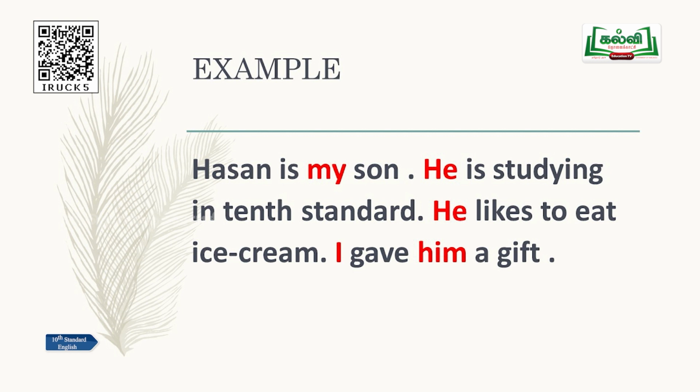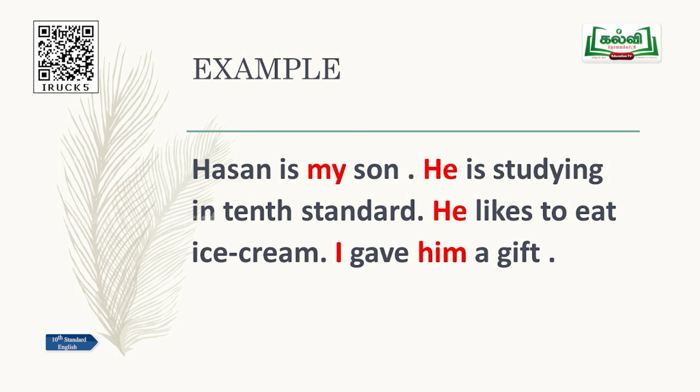Hasan is my son. He is studying in 10th standard. He likes to eat ice cream. I gave him a gift. See, in this paragraph, we are describing a person, Hasan. Except for the first sentence, in the other sentences we are using the word he, or the object pronoun him.